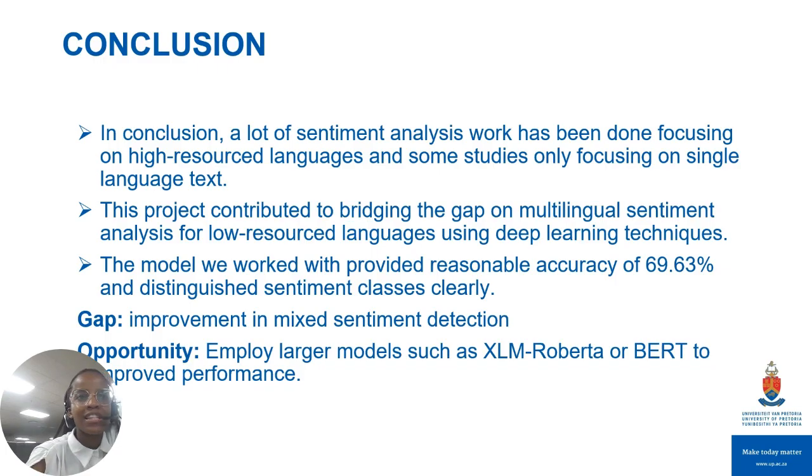There is an opportunity to employ a larger model where constraints allow, such as XLM-Roberta or BERT, which would be able to cover the nuances properly or better than the model that we used in this project. The DistilBert model accuracy is 69.63%, which we feel is good enough to proceed with using this model. Thank you.